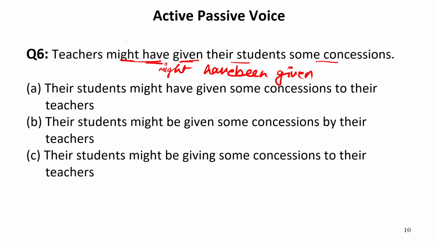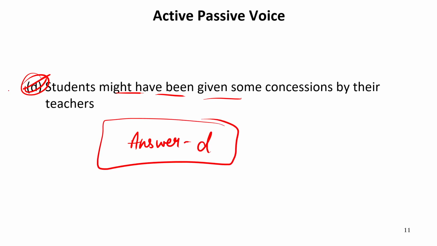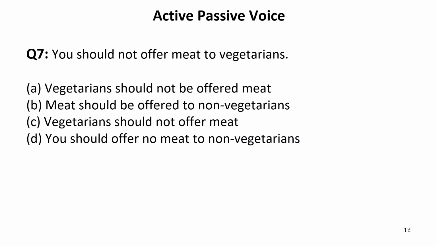Now let us look for the option that contains this phrase, that is might have been given. In the first option, it is given might have given. This cannot be the answer. Might be given, but have is missing, so this cannot be the answer as well. Might be giving, this cannot be the answer. We need verb third form. Now let us see the last option, that is might have been given. So this will be the correct sentence. This is the required option. So our answer is D. So the correct sentence is: Some concessions might have been given to students by their teachers. Now let us move to the next one.